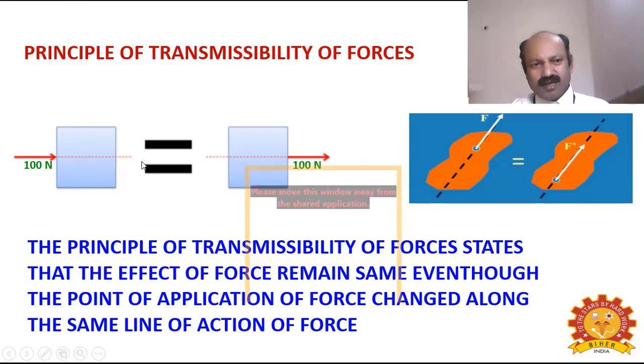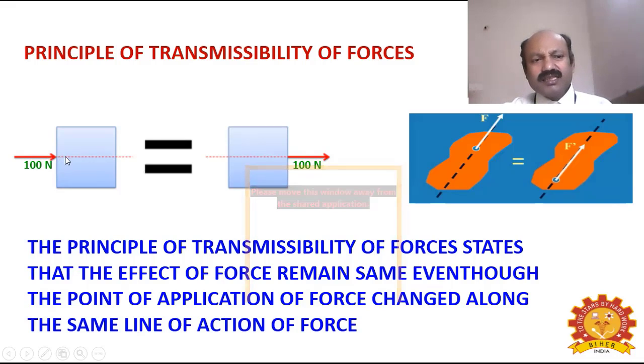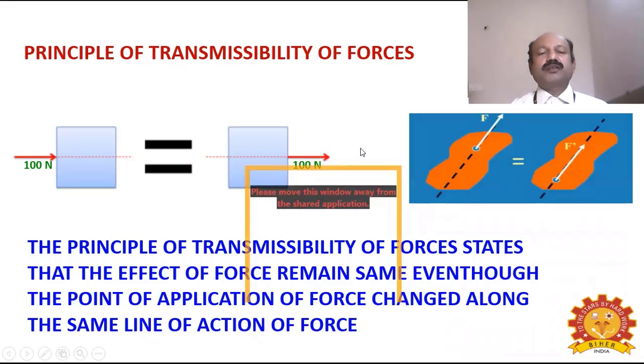Next, the same kind of motion can also be obtained if you apply the same 100 Newton along the front side, along the same line of application of force. If you extend it and attach it at the front side, you will also get the same kind of motion. The only thing is, I have shifted the point of application along the same line of action. Instead of applying the force at the back side, I applied it at the front side along the same line. Then also I will get the same kind of motion.